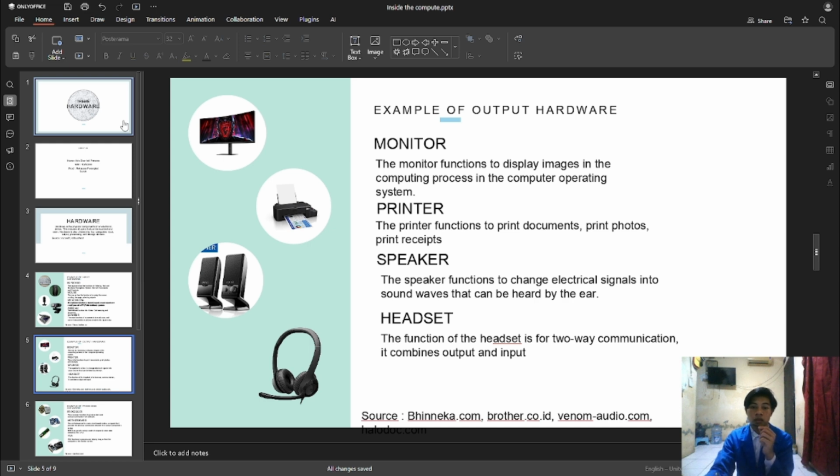Speaker. The speaker's function is to convert electrical signals into sound waves that can be heard by the ear. Headset. The function of the headset is for two-way communication, as it combines output and input.